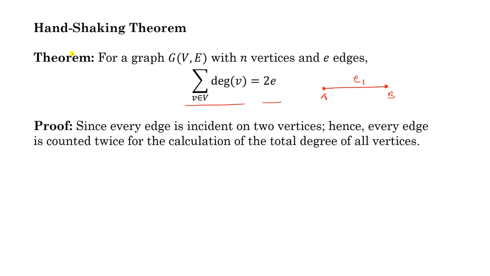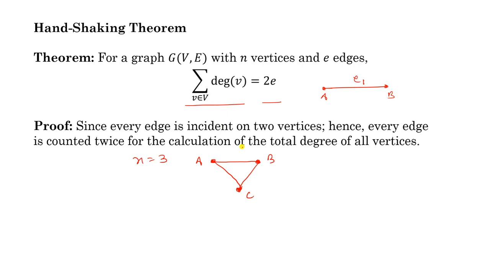Now, how can we say that this is equivalent to the handshaking theorem? What is the meaning of handshaking? For example, suppose there are n persons in a party. Just take the example of n equal to 3: A, B and C. Every person is denoted by a vertex, and an edge denotes a handshake between two persons, A and B. So every person has to shake his or her hand with every other person in the party.